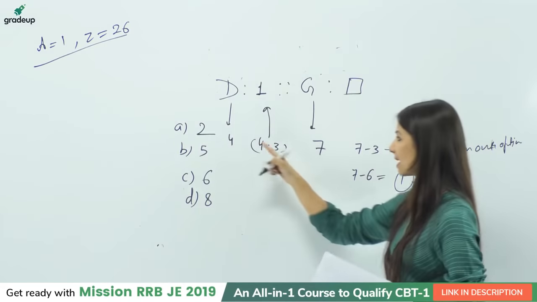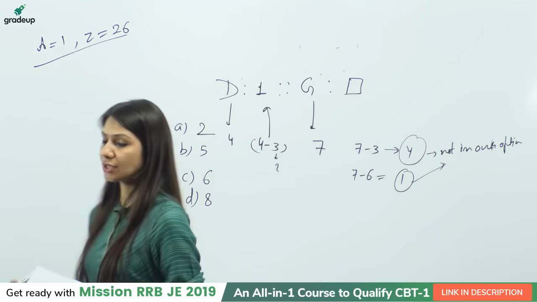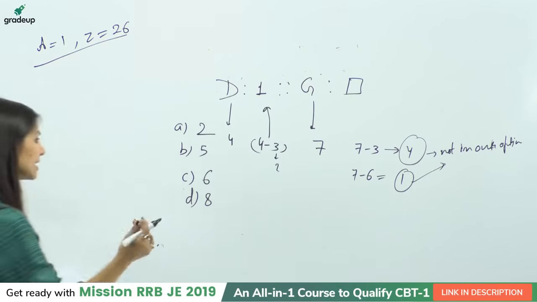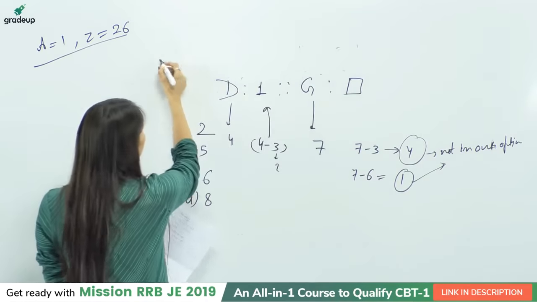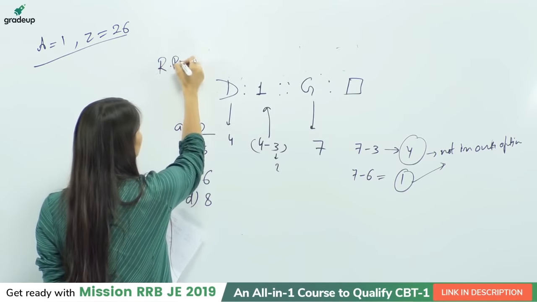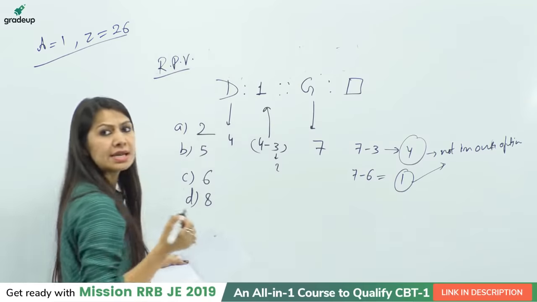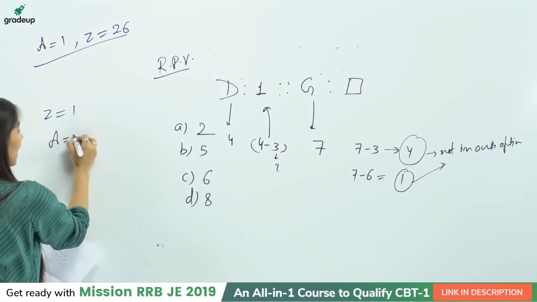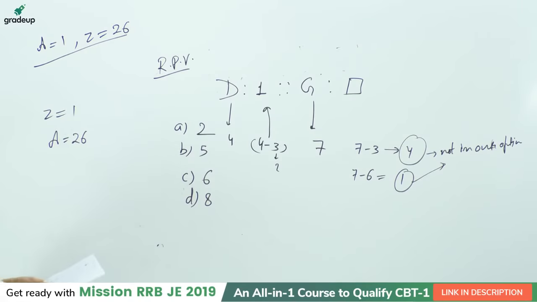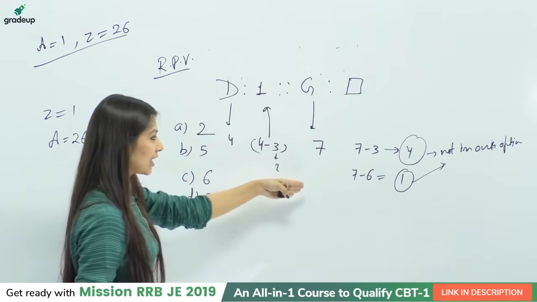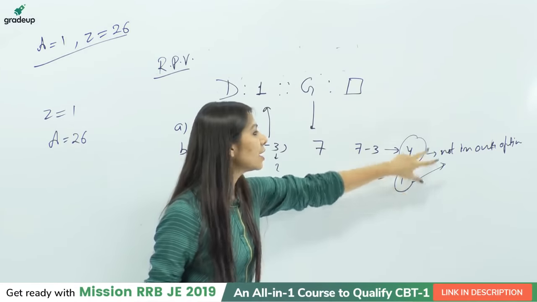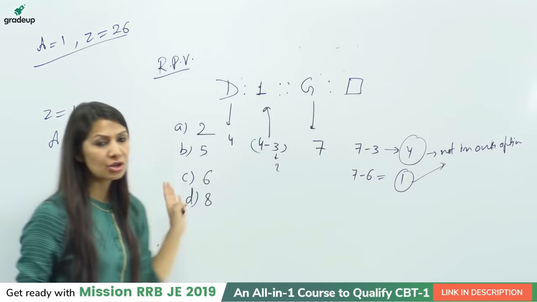That means the direct place value, considering D as 4 and G as 7, is not working. That means I need to think in a very different manner. So what can I do? I can write the reverse place value of the letters. Reverse place value indicates what? Z as 1 and A as 26. Fine, student, because I have solved the question in two different ways. I am having two answers, 4 and 1. Both are logically correct, but not in the options.